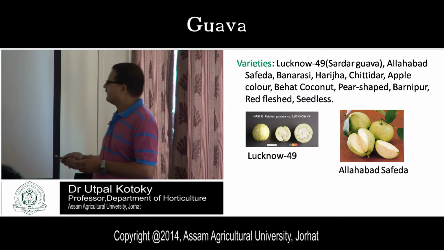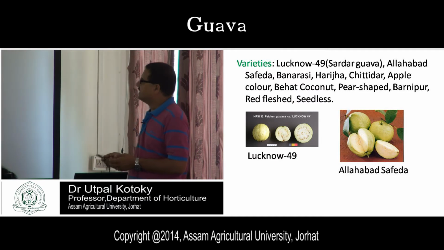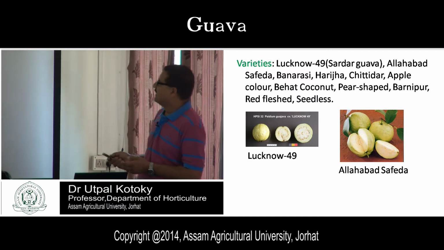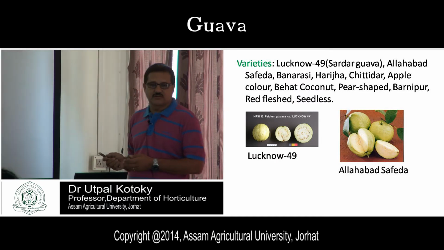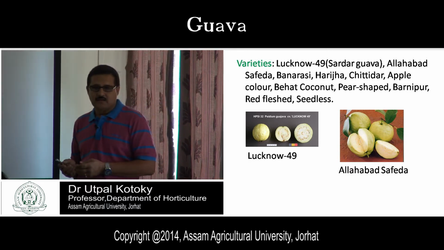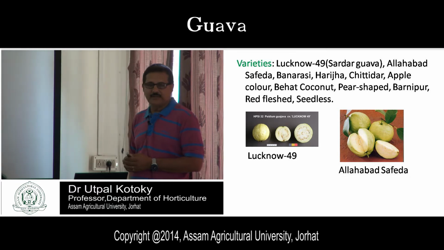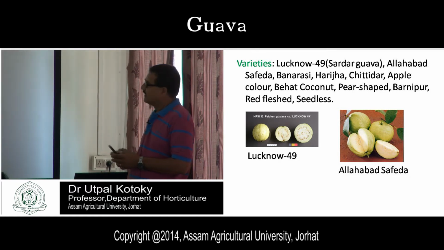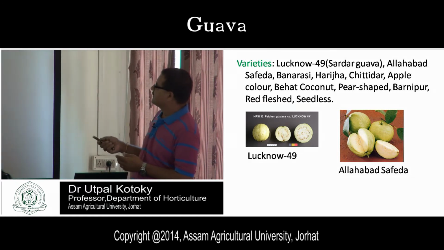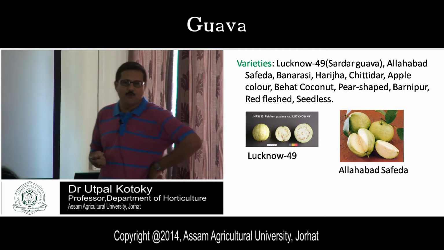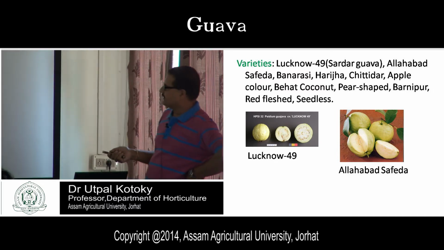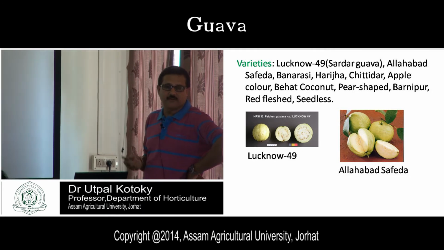Then next is the varieties. What are the varieties of guava? Lucknow 49, also known as Sardar guava. Have you seen Lucknow 49 plants? Then another variety is Allahabad Safeda. These two varieties are very important commercial varieties, and you have seen Allahabad Safeda and Lucknow 49 in our farm.